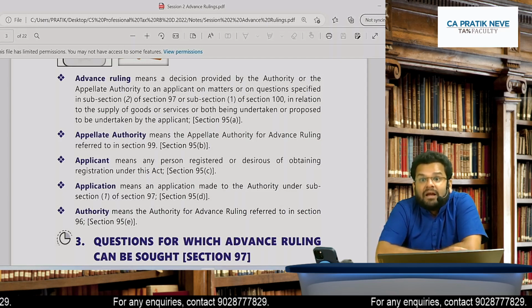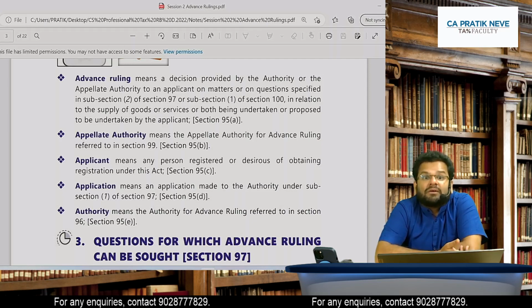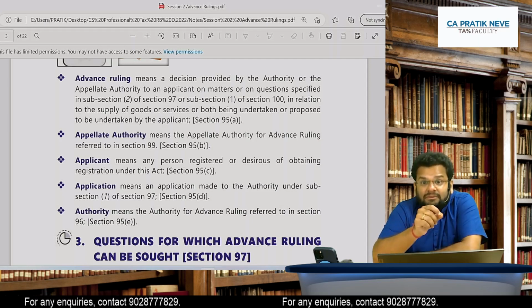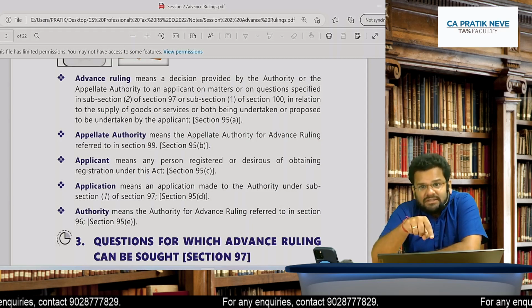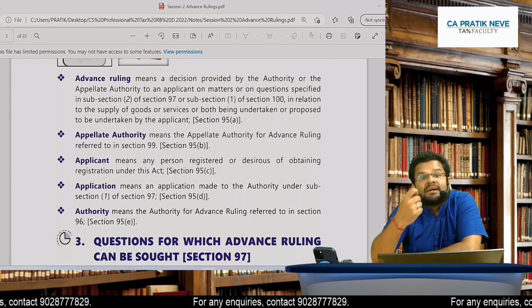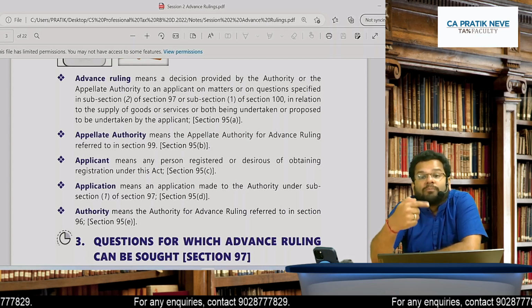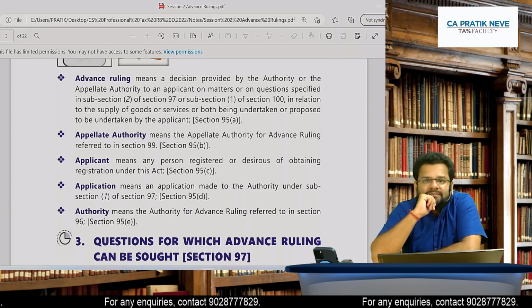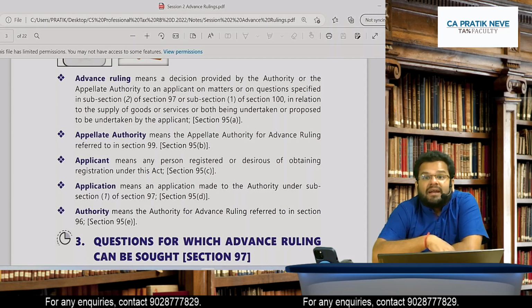And friends, who is the applicant under advance ruling? The applicant is a person who is registered under GST or who is seeking to register under GST, meaning desirous of obtaining registration under GST. Means I am already registered and I have a question.